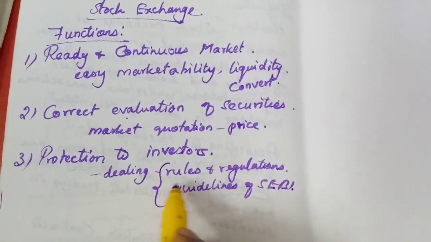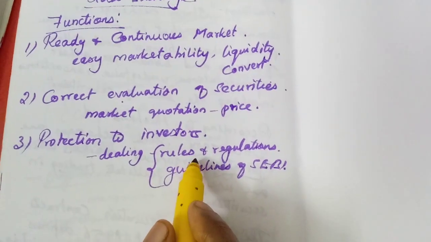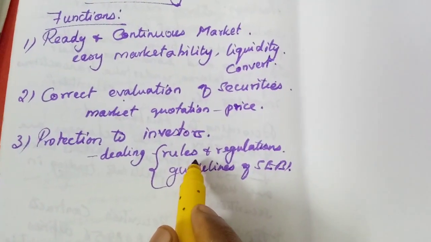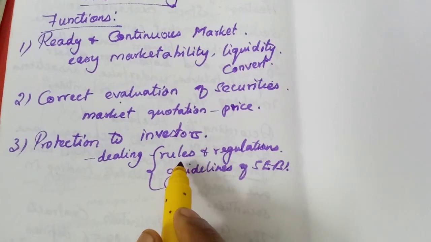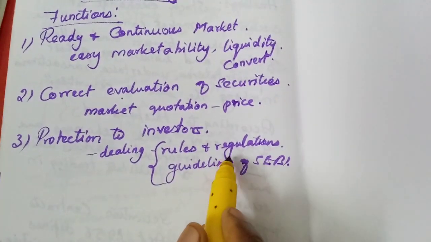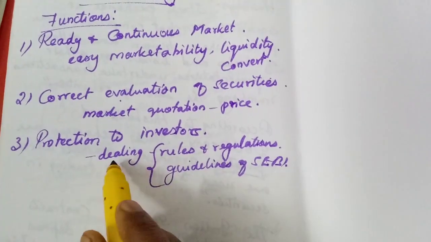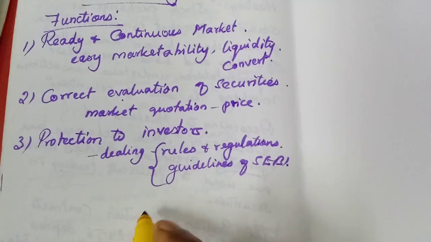They have well-defined rules and regulations. Each member in the stock exchange cannot make his own rule, but already well-planned rules and regulations are there. As per their rules only, they have to deal with the securities.